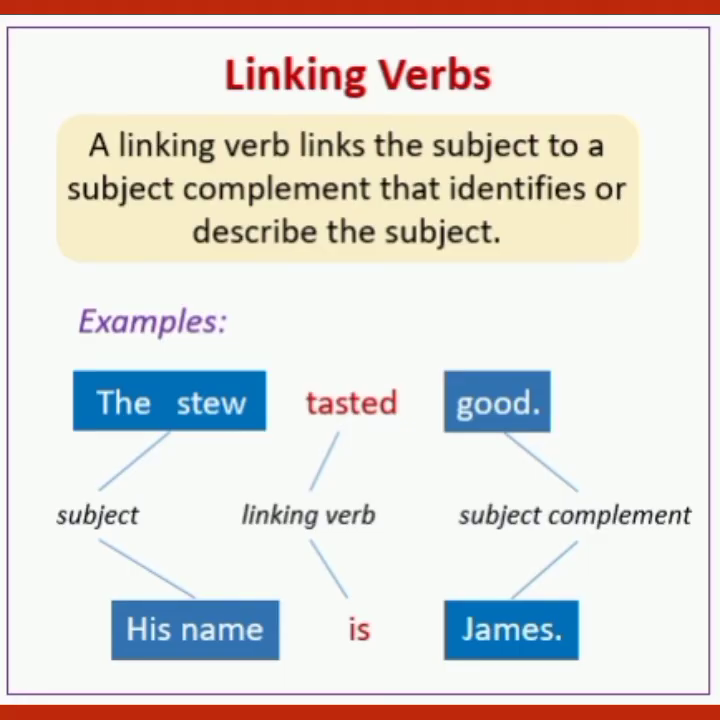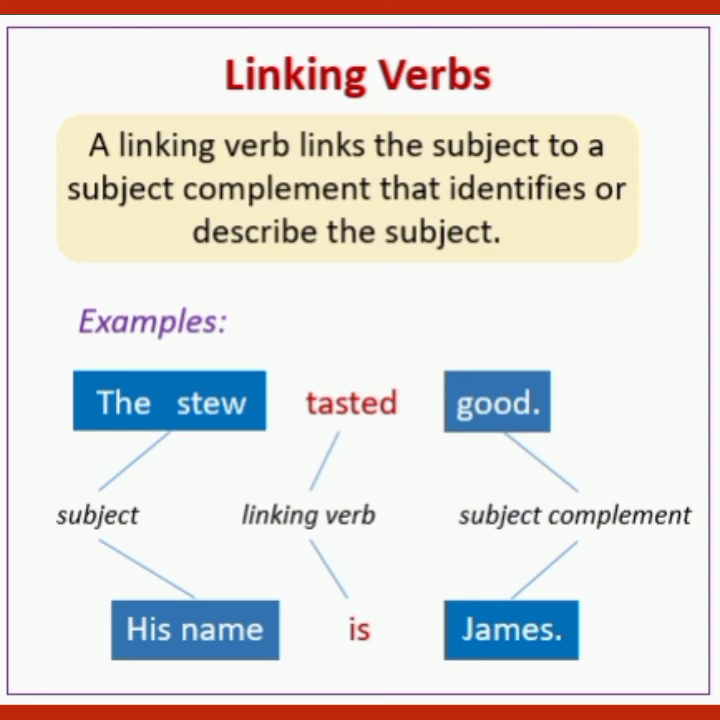And now the next type is linking verbs. A linking verb links the subject to a subject complement that identifies or describes the subject. Let's see the examples given. The stew tasted good. Here tasted is a linking verb because it links the subject to the subject complement. Here the subject is the stew and the subject complement is good. Next example is his name is James. Here is acts as a linking verb. His name is the subject and James is the subject complement.